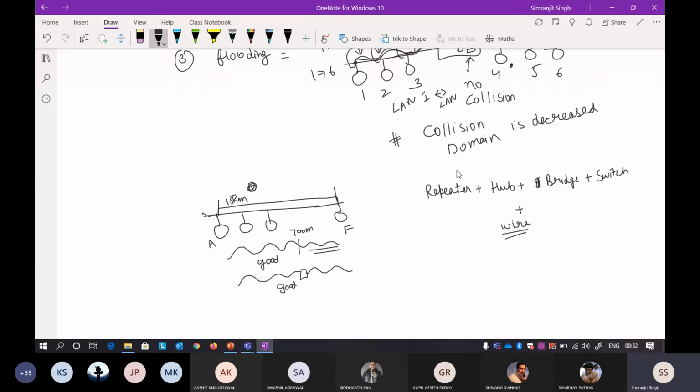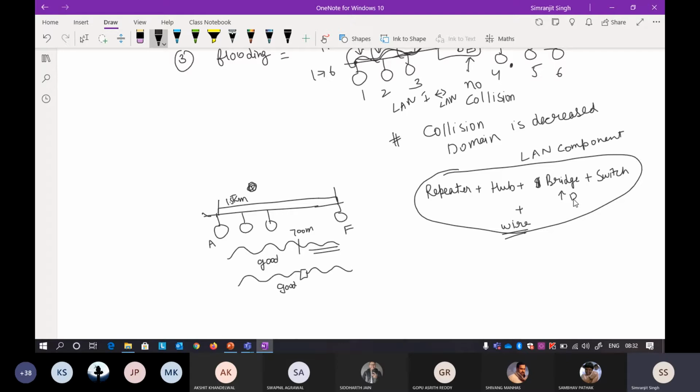transmission medium. All of these components, when combined, are called your LAN components. You may have seen in all the layers, the maximum they can reach is data link layer.